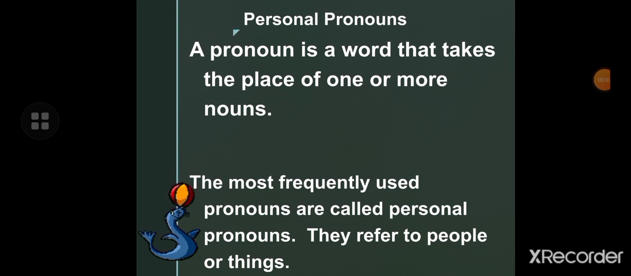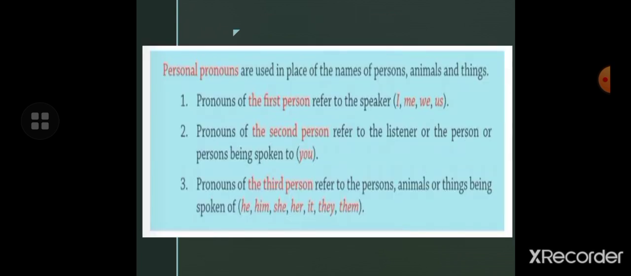So children, the first kind of pronoun is personal pronouns. A pronoun is a word that takes the place of one or more nouns. The most frequently used pronouns are called personal pronouns, and they refer to people, things, or animals. So children, personal pronouns are used in place of the names of persons, animals, and things.